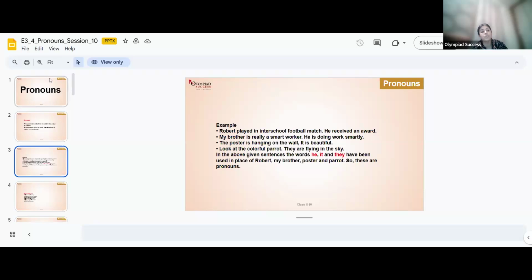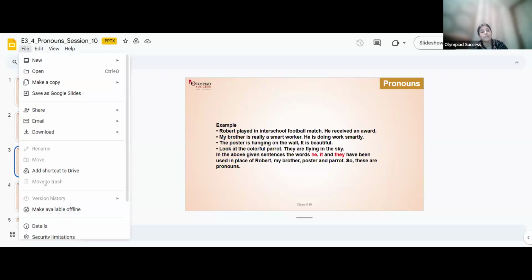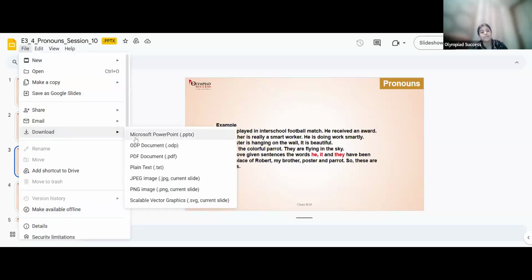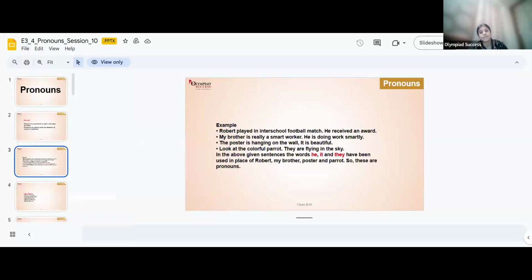Robert played in inter-school football. Can you see? Yes. Robert played in an inter-school football match. He received an award.